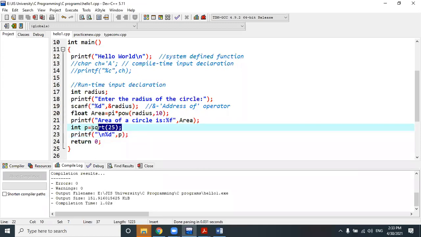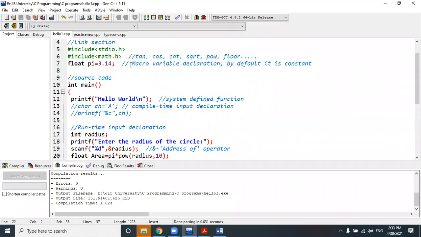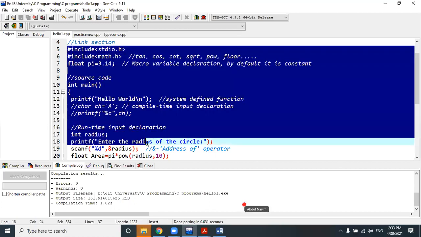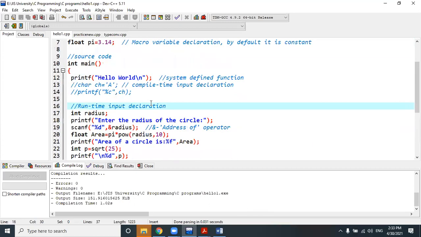Yes, it will not come in direct print. You have to store it into a variable and then you can use that variable, okay, for square root function. So in this way you can use any other function. So all the other functions you should have studied by your own and use it in your program at your home. সব function গুলো আমি দেখাতে পারবো না, I don't have enough time to show you all the functions. Okay, so you have to practice it at your home. If any type of doubt or any type of problem you will face during practice, you can communicate with me.